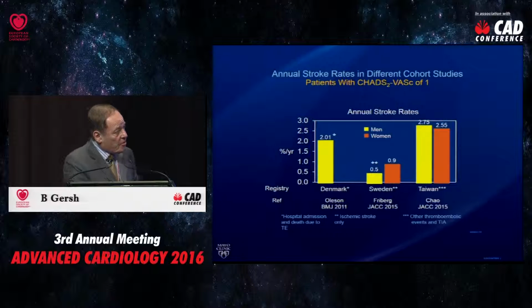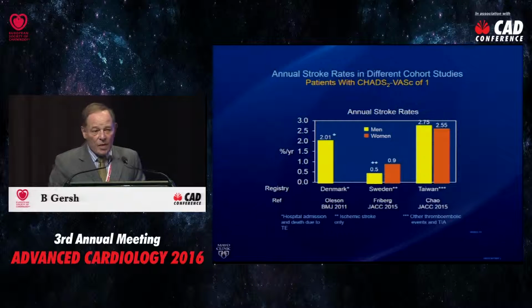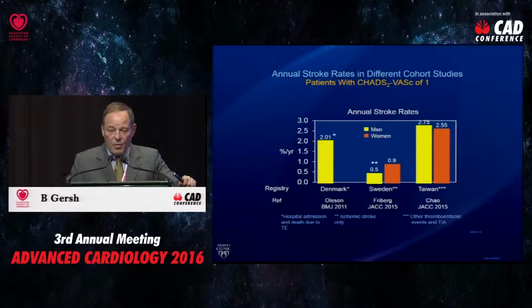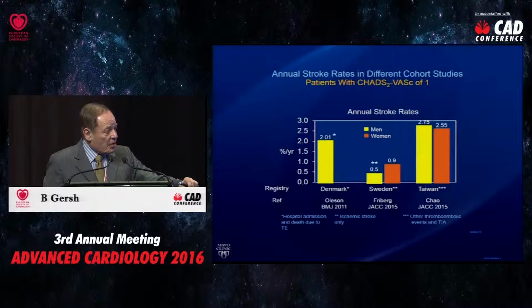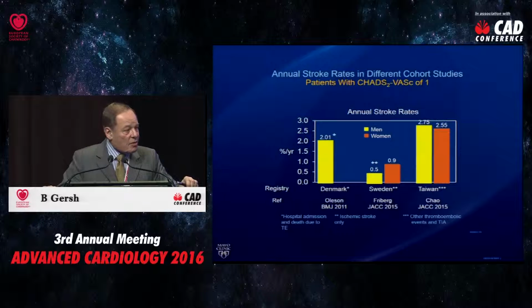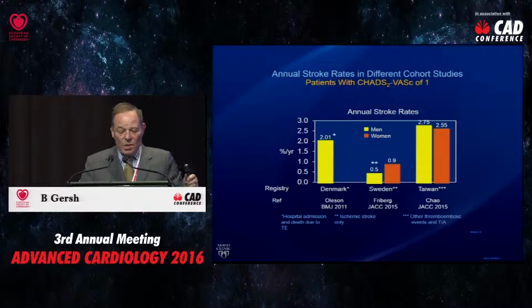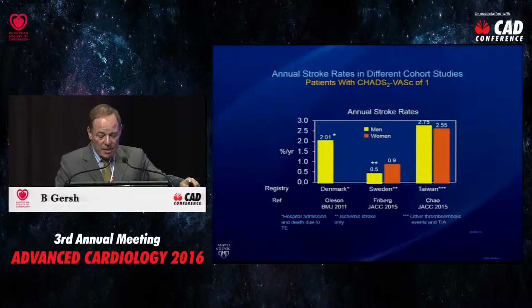And what one also needs to appreciate are the 3 major studies in which the CHADS-VASC has been looked at. In Denmark, the original study that really drove the ESC guidelines, the stroke rate in this population was 2.0%. In Taiwan, the stroke rate was 2.7 and 2.5%. And in the Swedish population, men and women, the stroke rate is 0.5 to 0.9%. So there's a paper now in press that's going to make a very strong case for not anticoagulating with a CHADS-VASC of 1. And I think what it really depends upon is the underlying risk of the population.